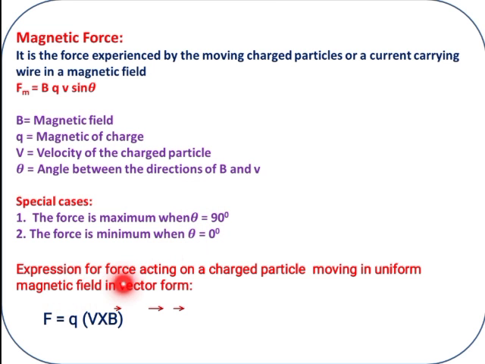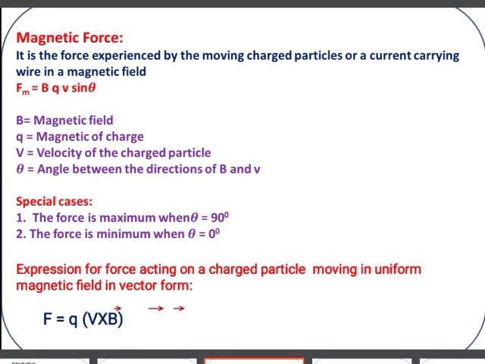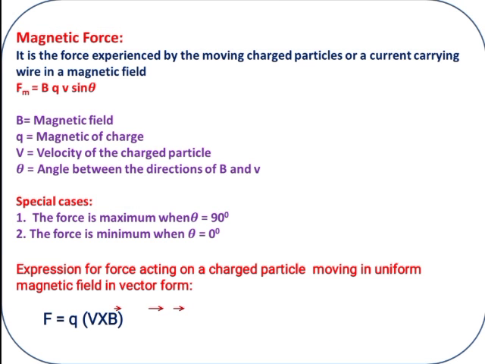Next one, expression for force acting on a charged particle moving in a uniform magnetic field in vector form. The same expression we are writing in vector form. If we are expressing it in vector form, there is no need to write sin theta. Instead of sin theta, we mention the cross symbol. So this cross means sin theta. Vector F is equal to Q into vector V cross vector B. So this is the expression in vector form.